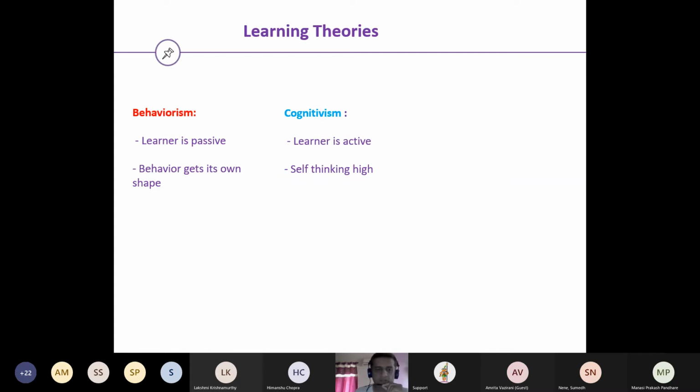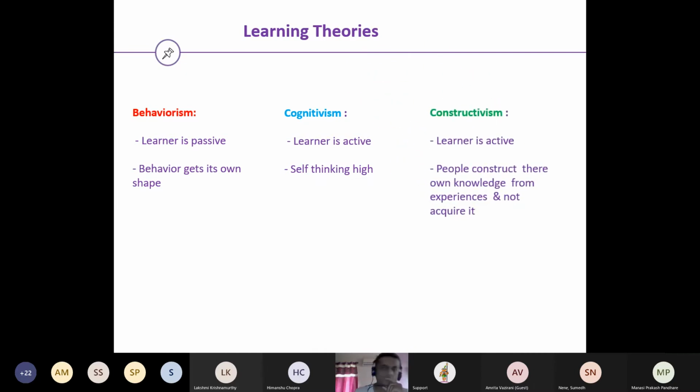Then comes something called constructivism. Again, here the learner is very active. Constructivism is a world where people construct their own knowledge from their individual experiences and develop their own understanding. Here, each mind constructs its own unique realities. An example for constructivism could be group discussions. From group discussions, you get your own perspective and you learn from that, and you just move ahead.